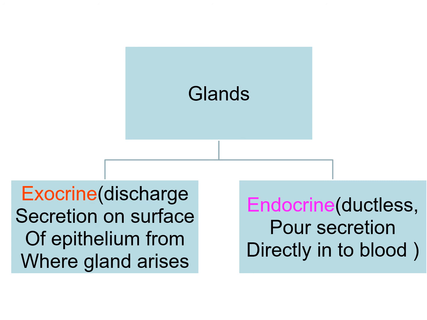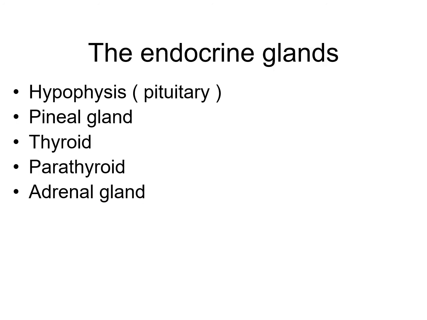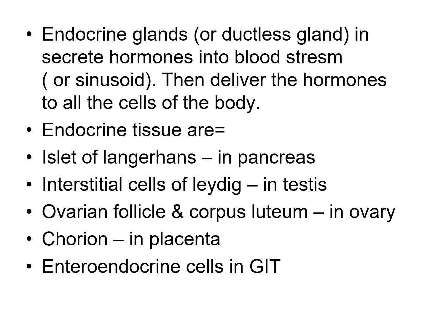Endocrine tissues are highly vascular. The secretory products of endocrine cells pass through the walls of the capillaries. Endocrine glands include the pituitary gland, suprarenal, thyroid and parathyroid glands. We will discuss this glandular tissue, the endocrine glands, here. They include first the hypophysis or pituitary gland, second the pineal gland, thyroid gland, parathyroid and adrenal glands. These are the endocrine glands.